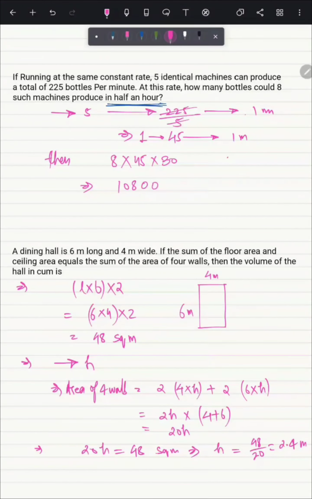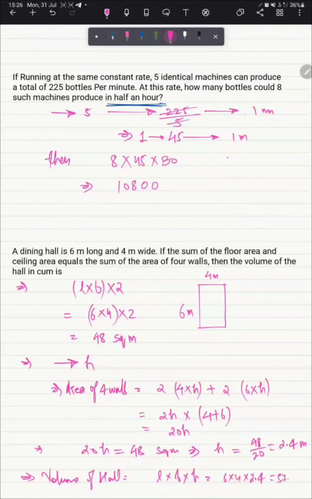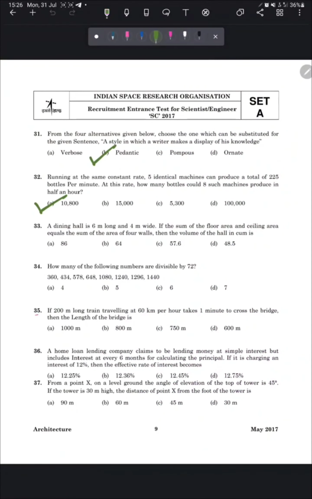Now we have the height, so we can easily find the volume of the hall, which is simply length into breadth into height. Therefore 6 into 4 into 2.4 equals, and this will come as 57.6 cubic meter. So our answer will be option number C, 57.6 cubic meter. Let's move to the next question.